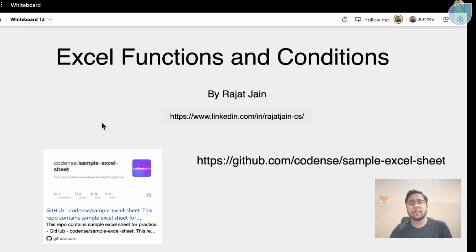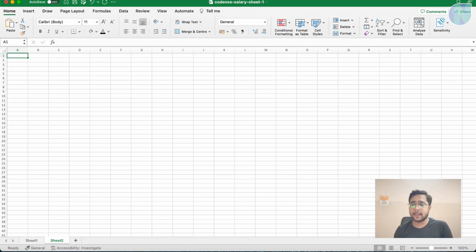So let's get started from the new sheet, and let's zoom in.